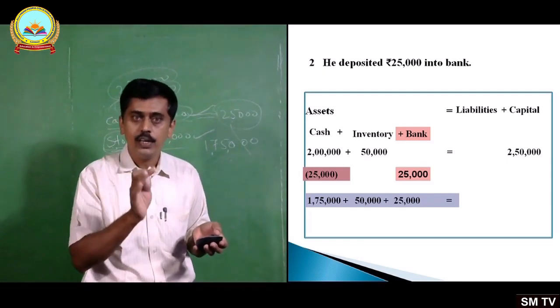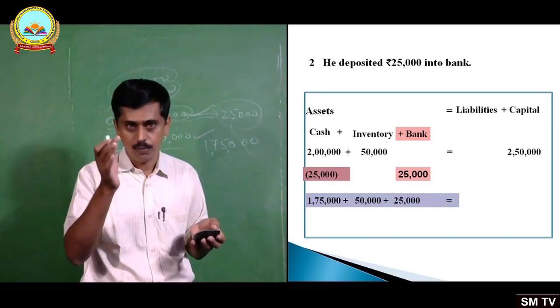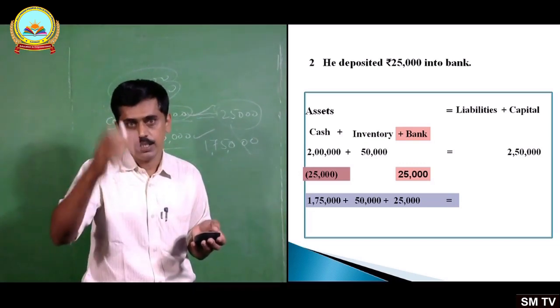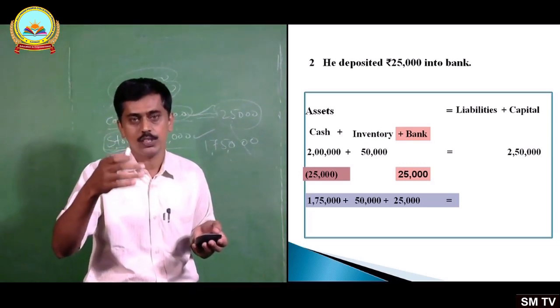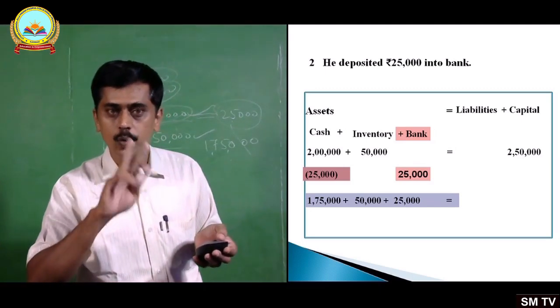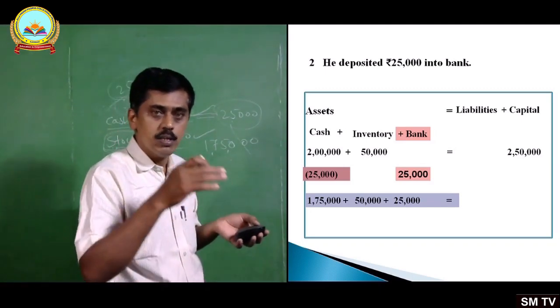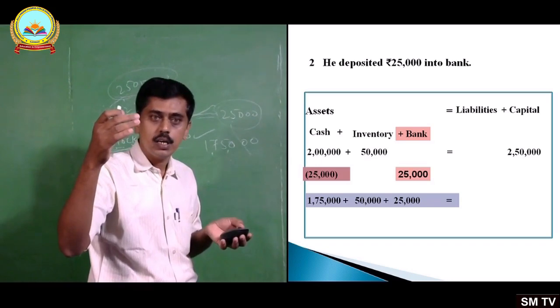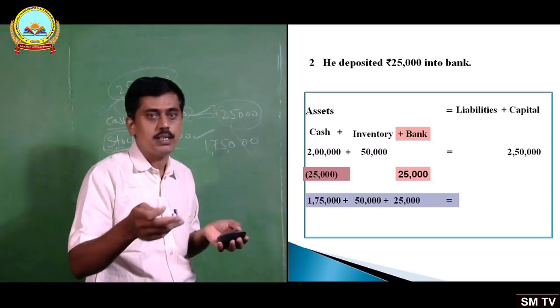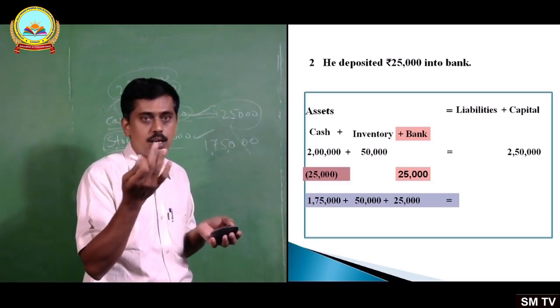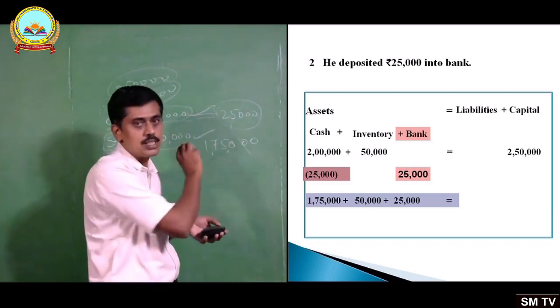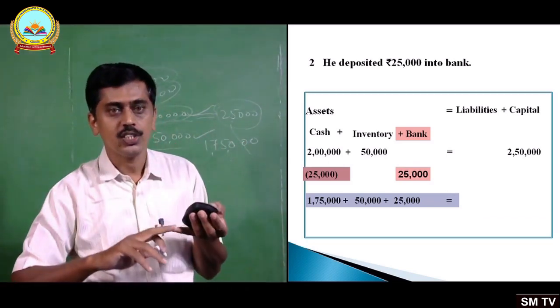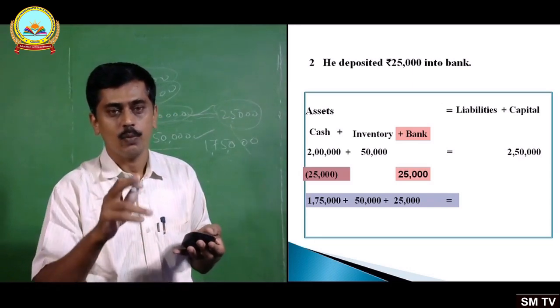Earlier only cash and inventory was there before the happening of this second event. Only two assets were there. Now because of the effect of the second event, three assets appear here, that is cash, inventory and bank.